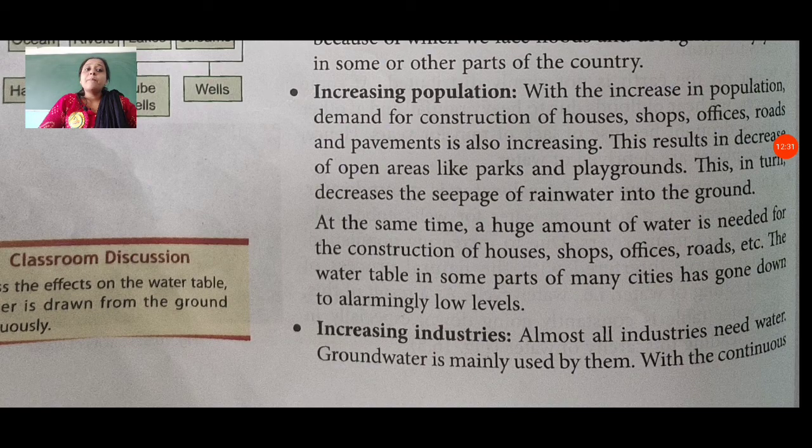Water table in some parts of many cities has gone down to alarmingly low levels because the population increases, so they need houses to stay in and they need space for making houses, and because of this reason they cut down trees. And if we cut down trees, it affects the atmosphere and getting rain, because we all know about the water cycle, how the water cycle occurs and how we get rain.